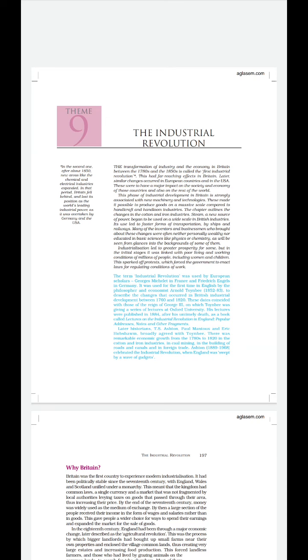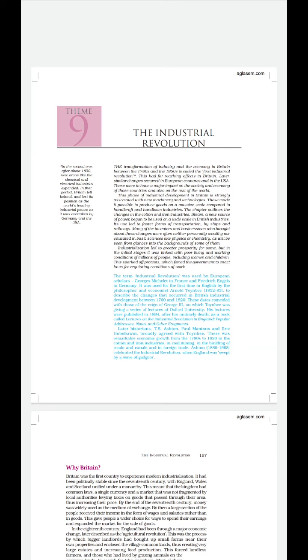So, in industries like coal and cotton, the introduction of new technology, new processes, and new machines is known as the industrial revolution.